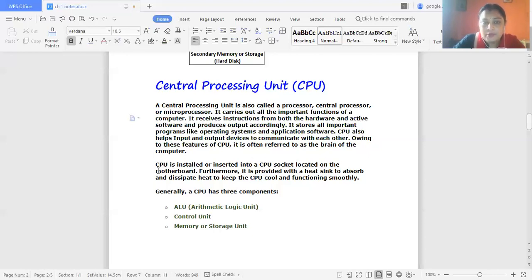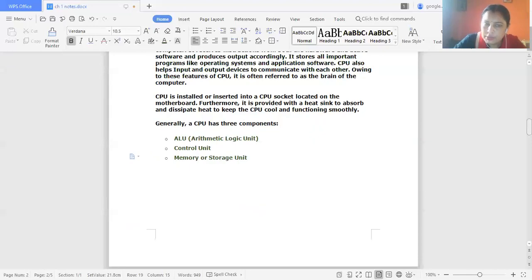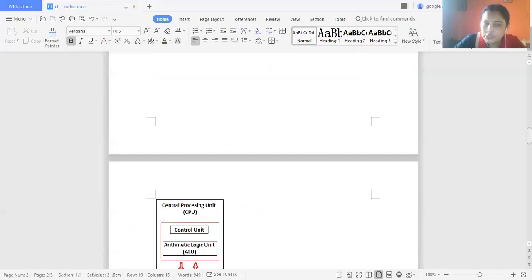The CPU consists of three components: the arithmetic and logic unit, the control unit, and the memory or storage unit.